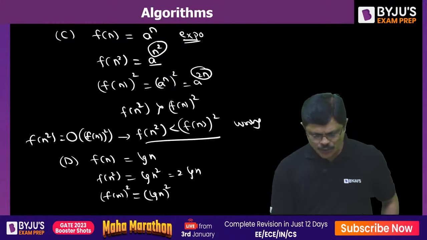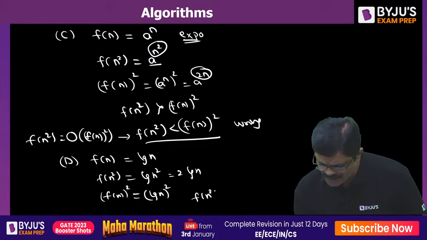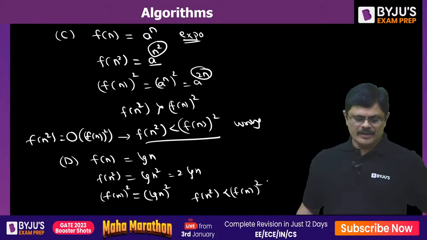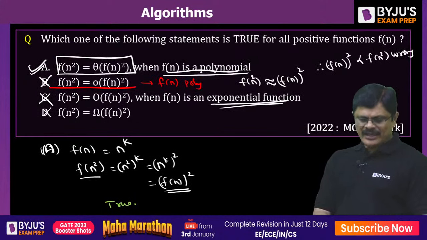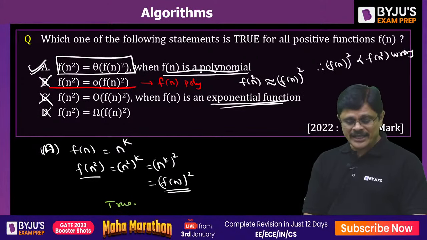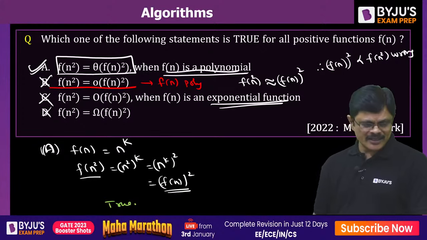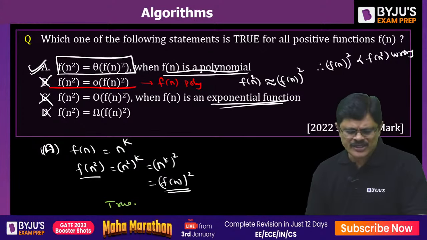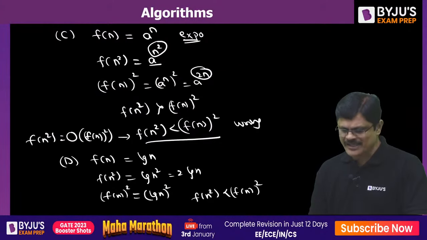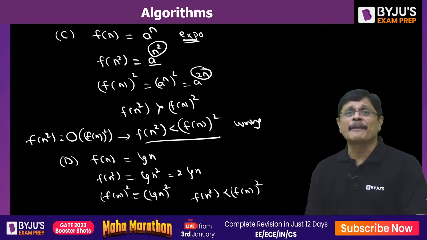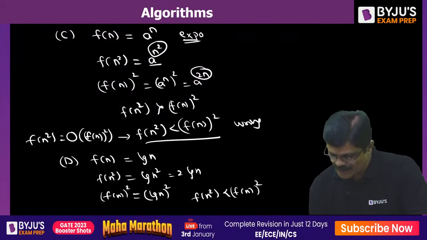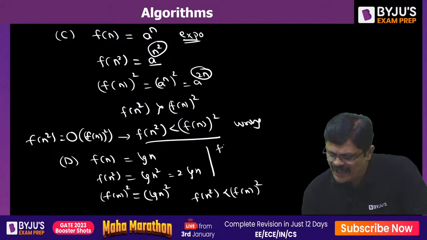Obviously, you know that f(n) square is asymptotically smaller than f(n) whole square. So this is smaller, but here you are saying f(n) whole square is a lower bound, but f(n) whole square is an upper bound in this case. You are saying it is a lower bound, that is wrong.